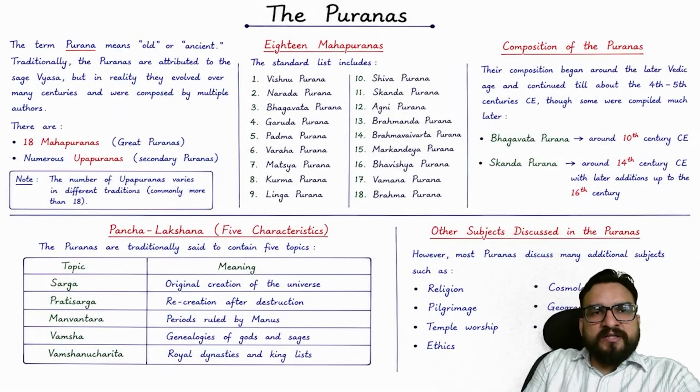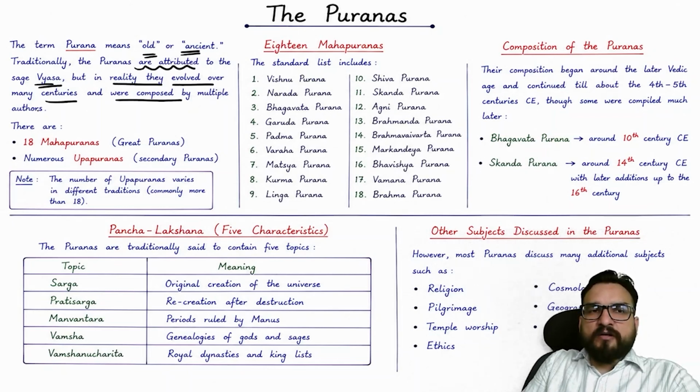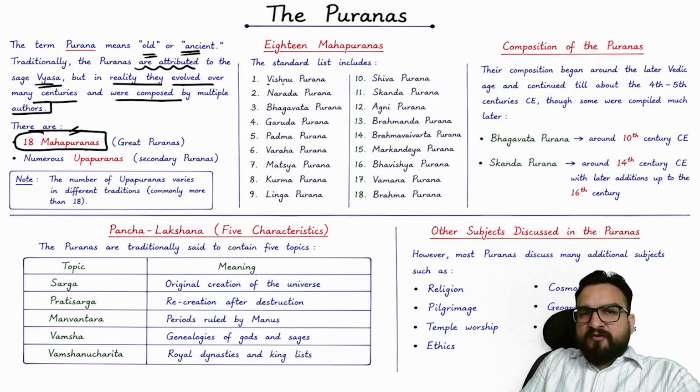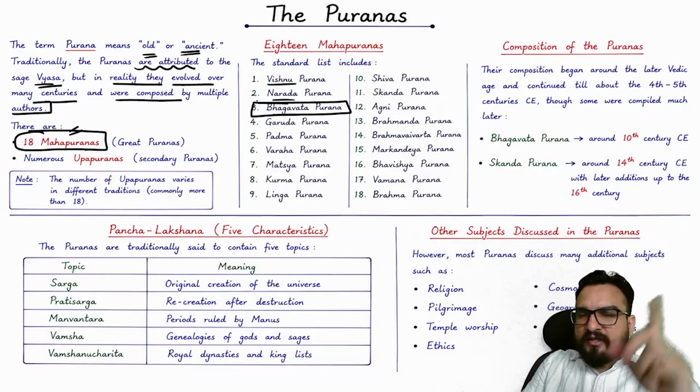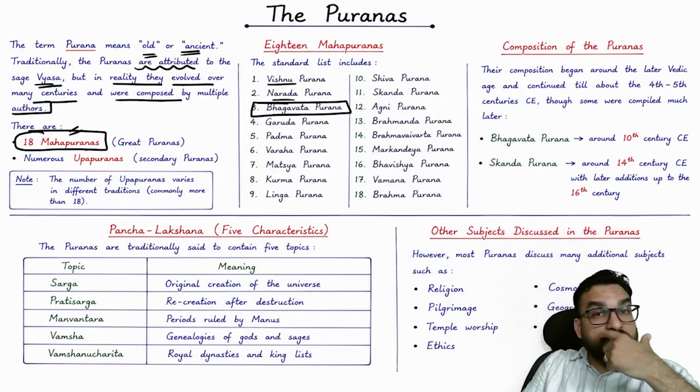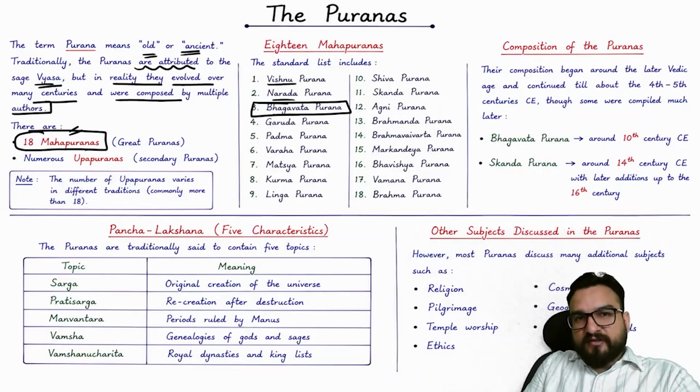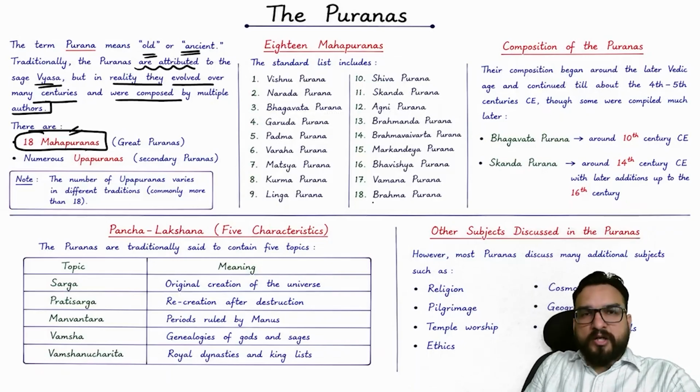So what are Puranas? Purana means old or ancient. The Puranas are attributed to the sage Vyas, but in reality they evolved over many centuries and were composed by multiple authors. How many Mahapuranas do we have? 18 Mahapuranas, and then there are numerous Upapuranas as well. For example, Vishnu, Narad, Bhagavat Purana, and I have quoted one of the stories from the Bhagavat Purana in your Samveda story, or in the Taittiriya sect of that particular Veda, if you remember, right? So like this, you will be finding a lot of Puranas.